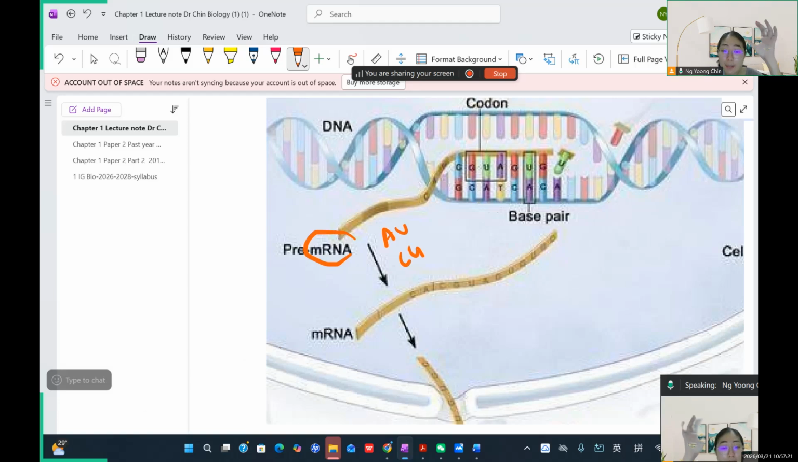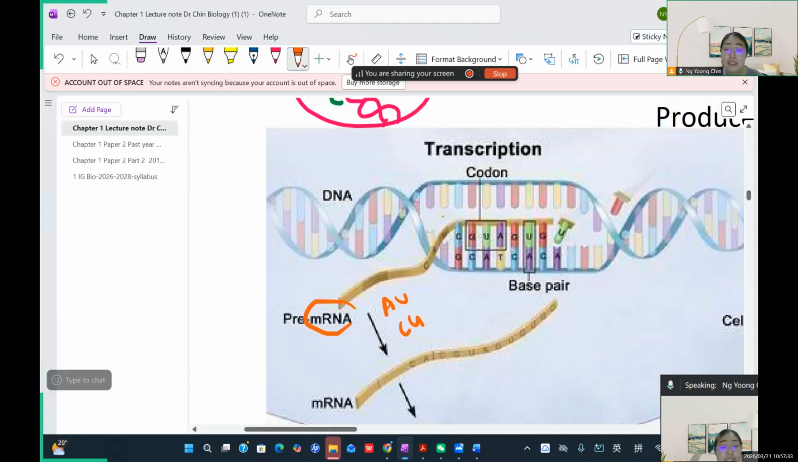So after that, what the mRNA does is just copy. They want to copy the genetic information from DNA. Why do they need to produce the mRNA? Because mRNA is a shorter and simpler strand compared to the DNA. DNA cannot go out.